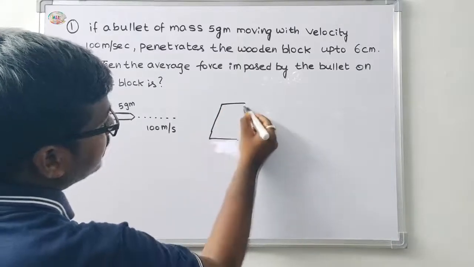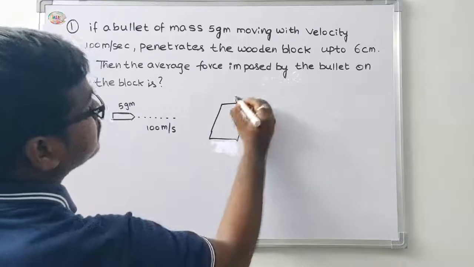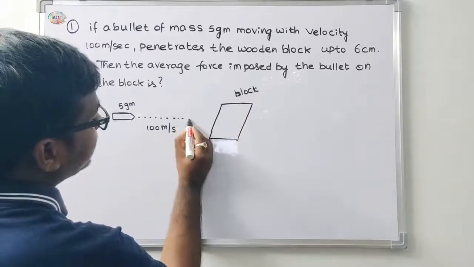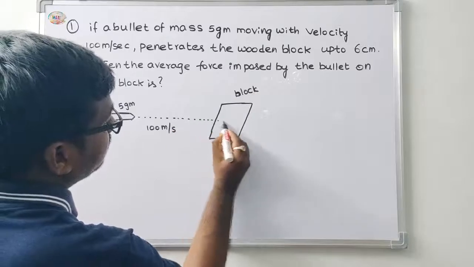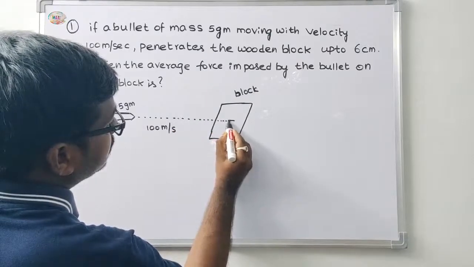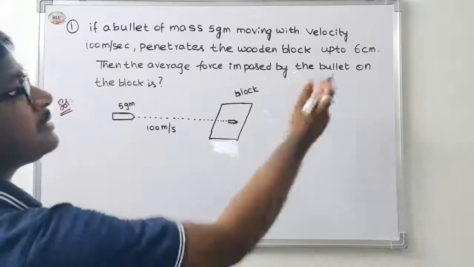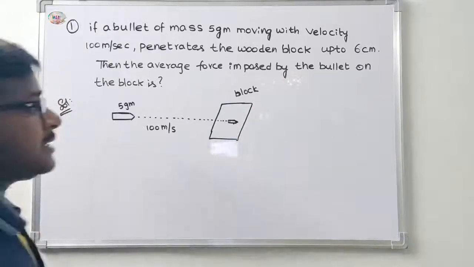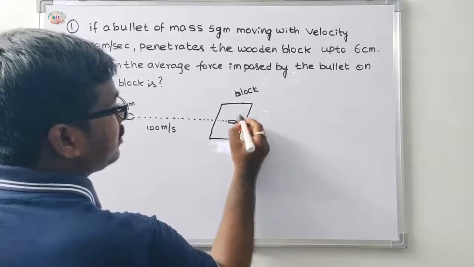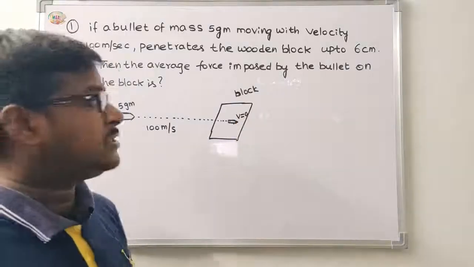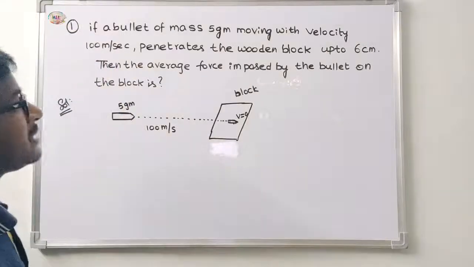This is the wooden block. It penetrates up to 6 centimeter, then it will be stopped. That is, v is equal to 0 meter per second.